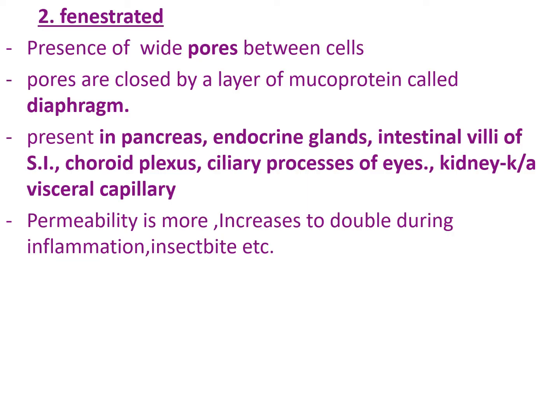Second are the fenestrated capillaries. They have wide pores between the cells. Pores are closed by a layer of mucoprotein called the diaphragm. Present in the pancreas, endocrine glands, intestinal villi, choroid plexus, ciliary process of the eye, and kidney, known as visceral capillaries. Permeability is increased up to double during inflammation or an insect bite. Fenestrated capillaries are seen in renal glomeruli, intestinal villi, endocrine glands and the pancreas.